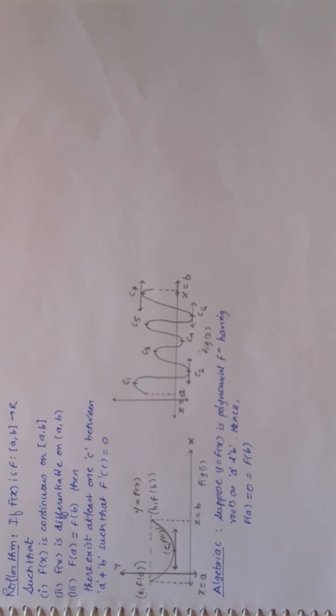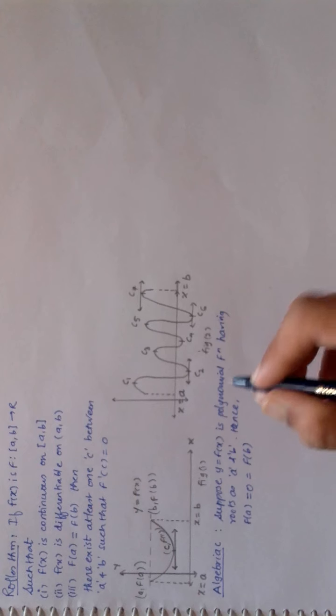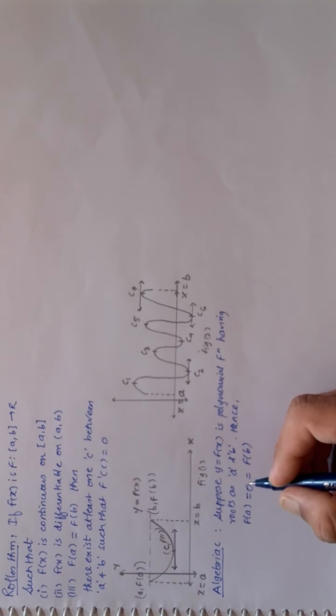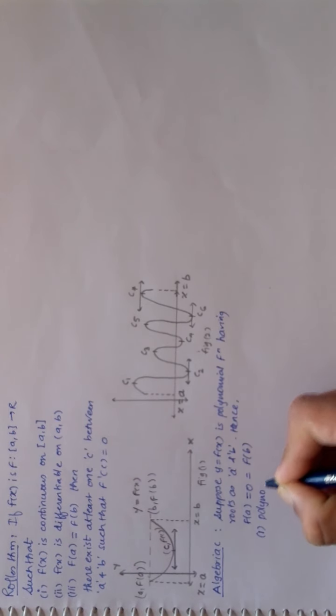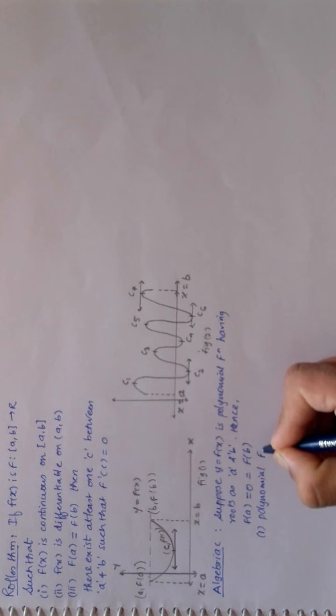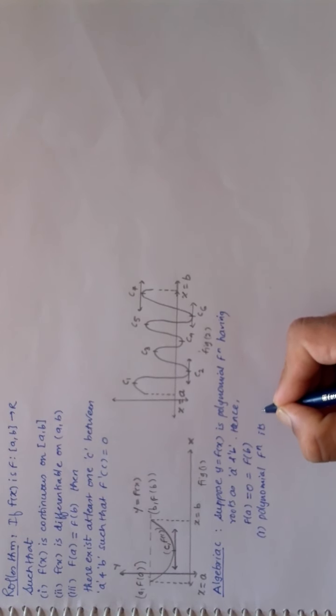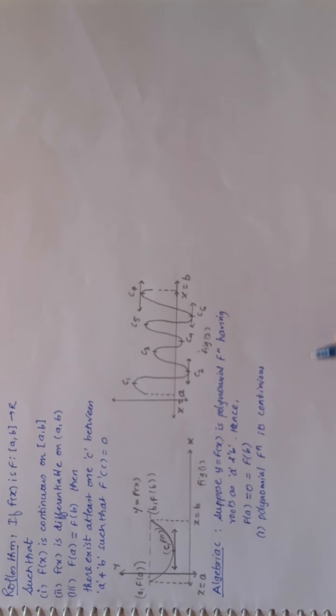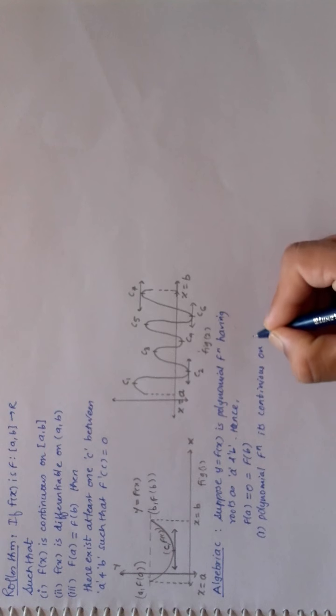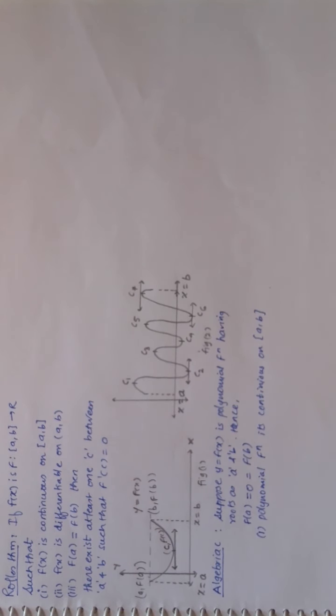Now let us go to the algebraic interpretation. What is the algebraic meaning of it? It says, suppose y is equal to a function of x, a polynomial function. If I take a polynomial function, that means my condition number 1 gets satisfied. Since it is a polynomial function, it's continuous on its domain, so on the closed interval a and b.